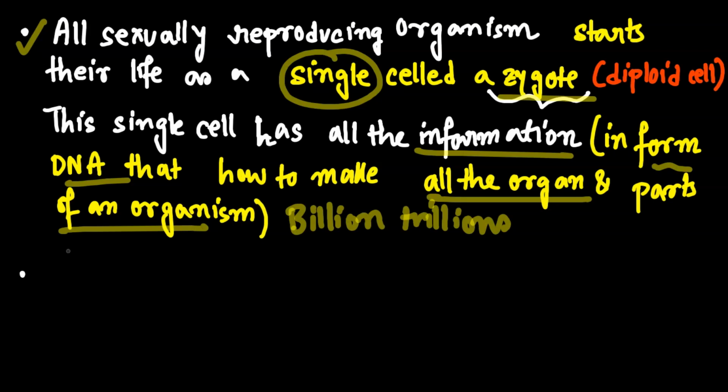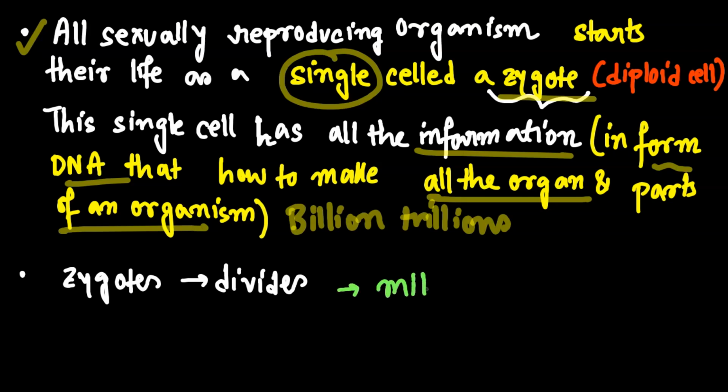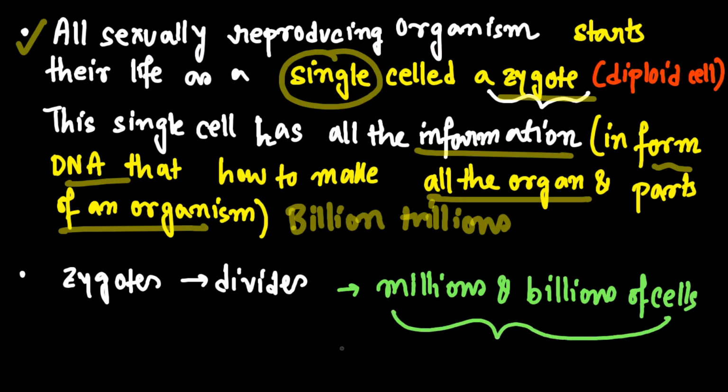Now see, the zygote divides, multiplies a lot, and it will form millions and billions of cells. And these millions and billions of cells will form the whole body. It will form our complete body. The whole complete body is forming from there, right? Now also one most important thing that we need to know. See over here. Let's focus there.